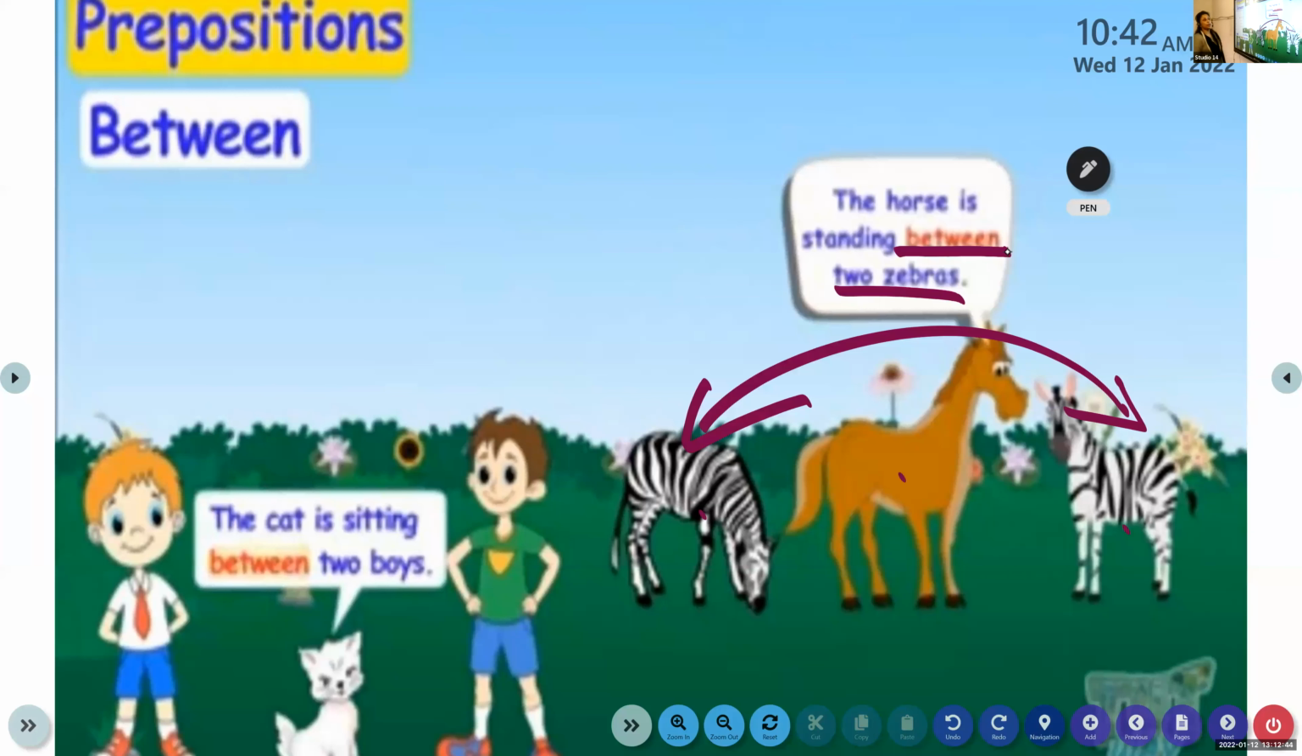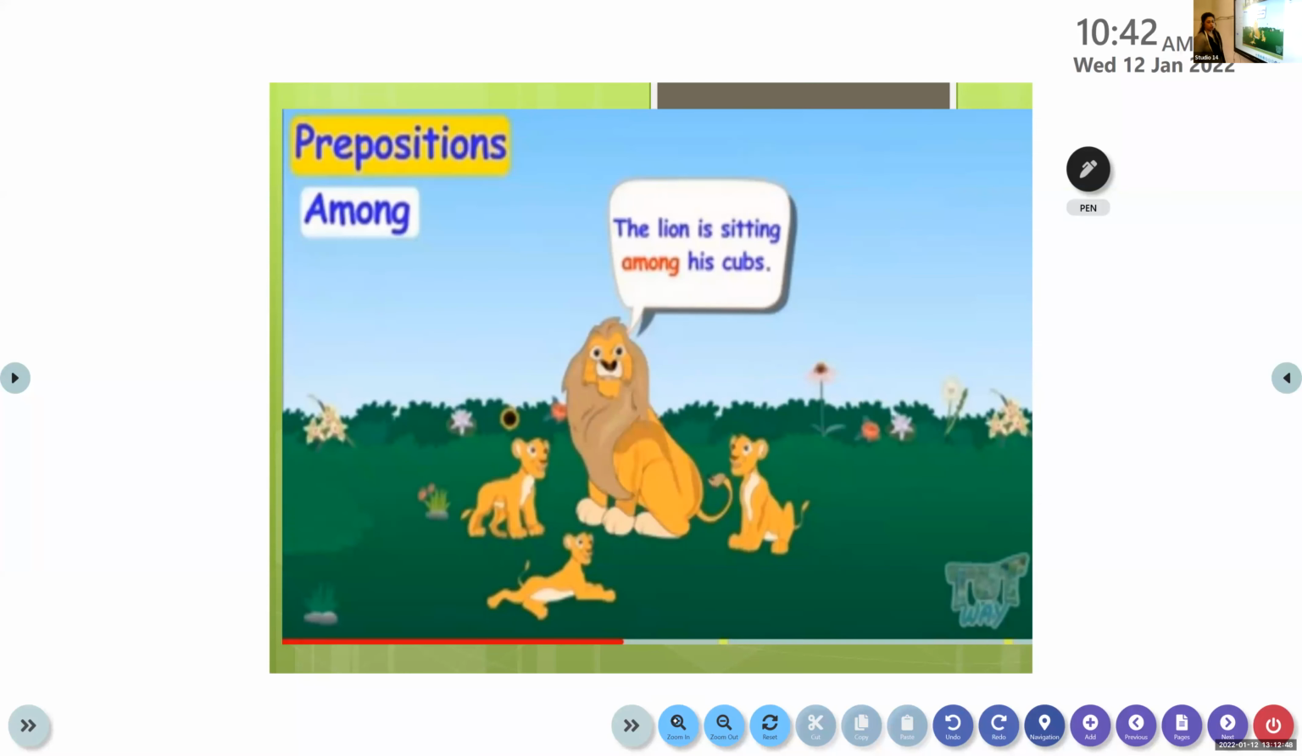When it is more than two, then which preposition do we use? We use the preposition among. The lion is sitting among his cubs.